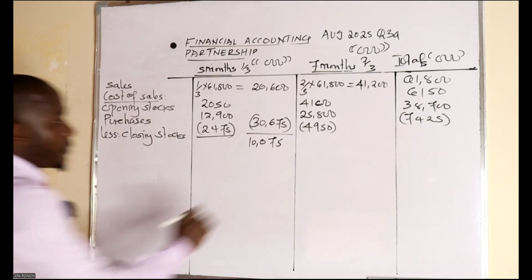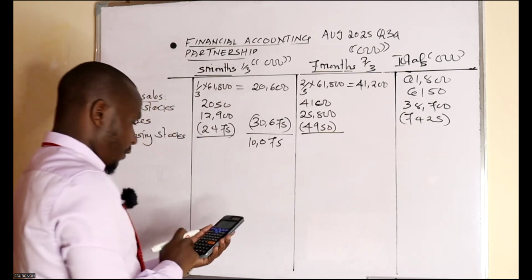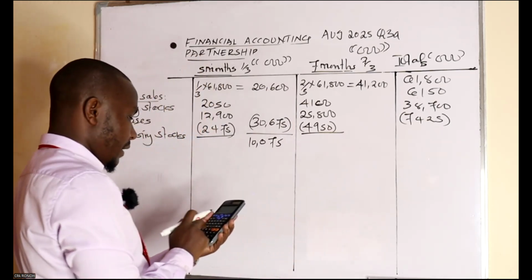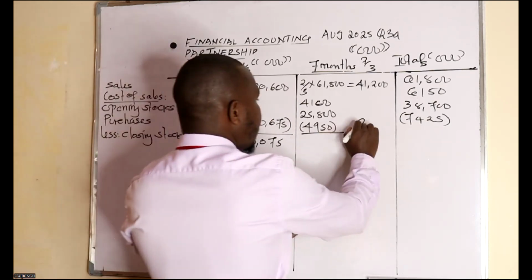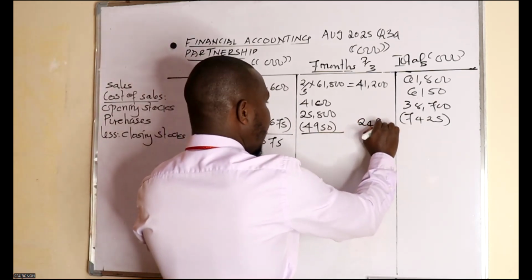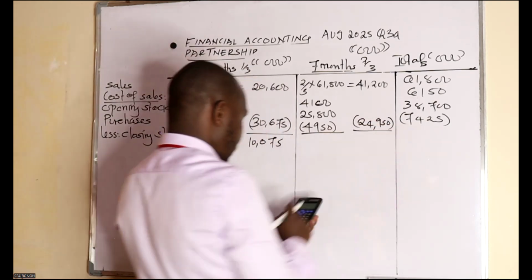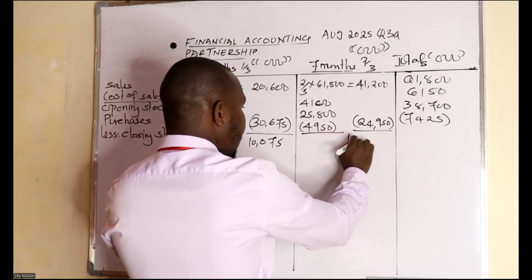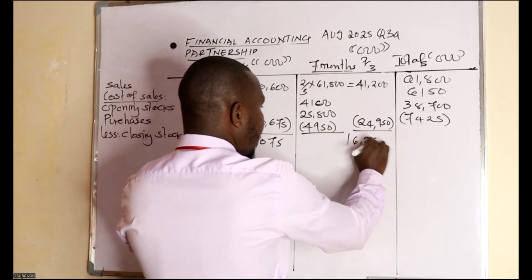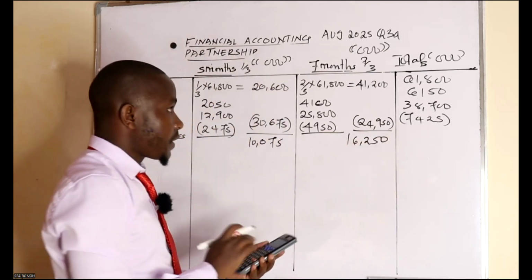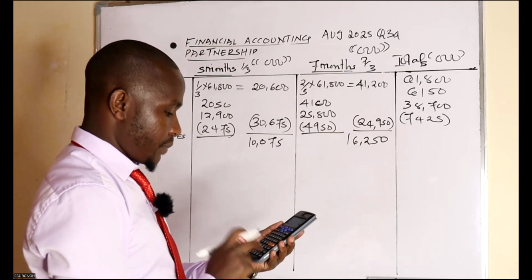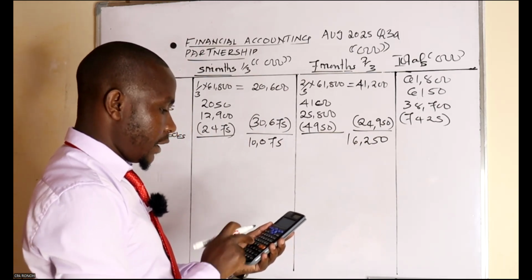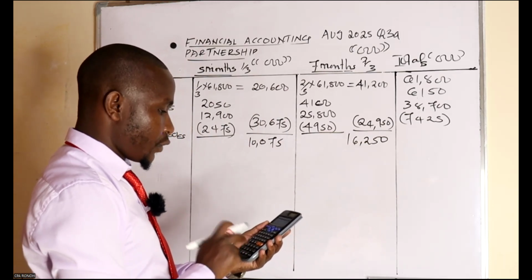Okay, good. This one, 4,100 plus 25,800 minus 4,950, having 24,950. 41,100 minus the answer. We have a gross profit of 16,250. For the total, 6,150 plus 38,700 minus 7,425.